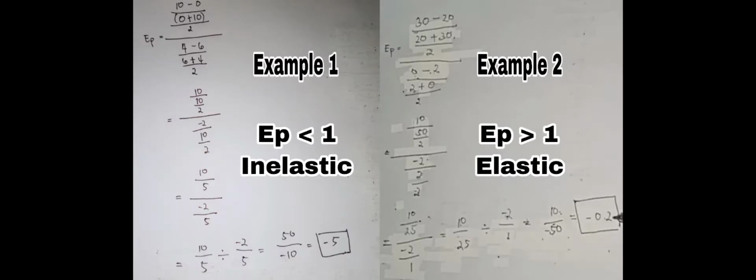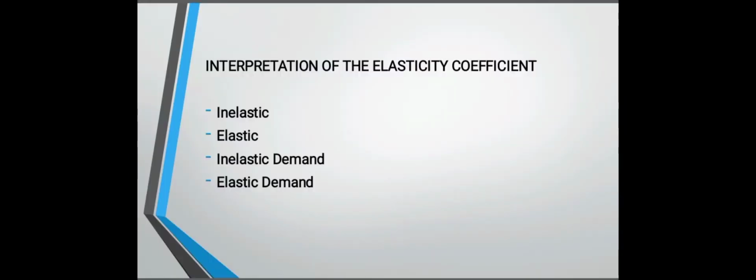And if elasticity of price is greater than 1, then it is elastic. As you can see here, the absolute value of example 1 is 5. It is less than 1, which means it is elastic. And here, example 2, the absolute value is 0.2, and it is greater than 1, which means it is elastic.